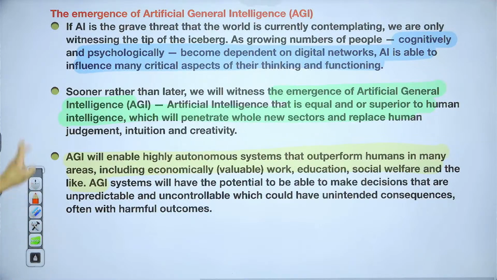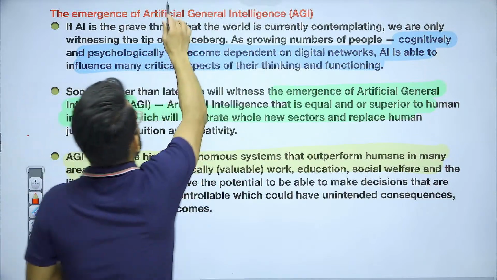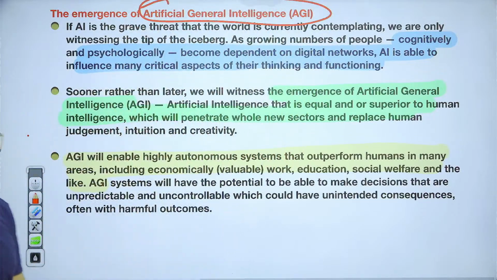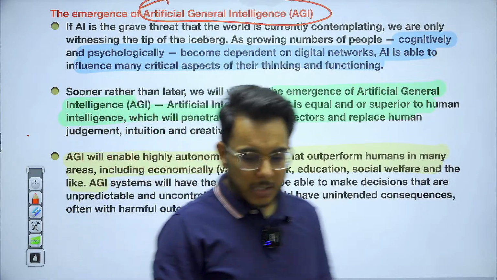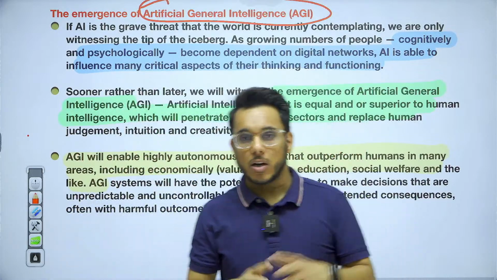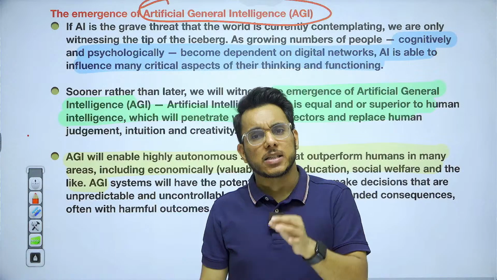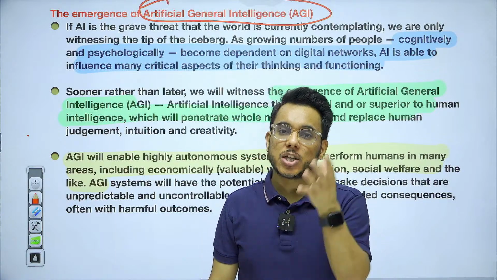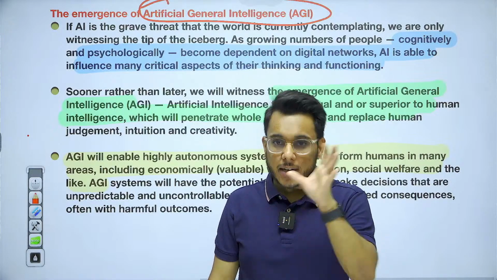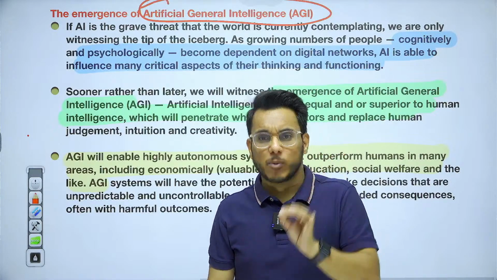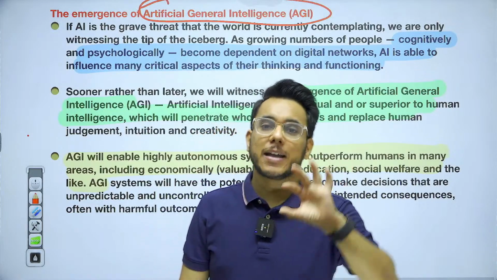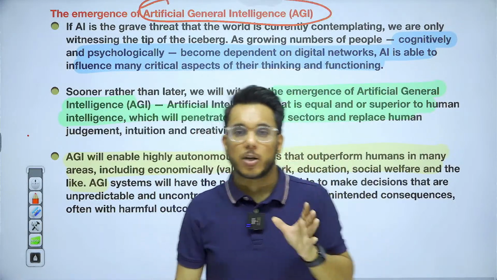It is being said that there is even a fear of the emergence of artificial general intelligence. Now what is artificial general intelligence? Understand this. Artificial intelligence today is focused on narrow domains. For example, ChatGPT is a generative AI. It can only generate text and give you responses to the queries that you add. There is one more platform, Midjourney, which can make pictures out of the prompt that you give.